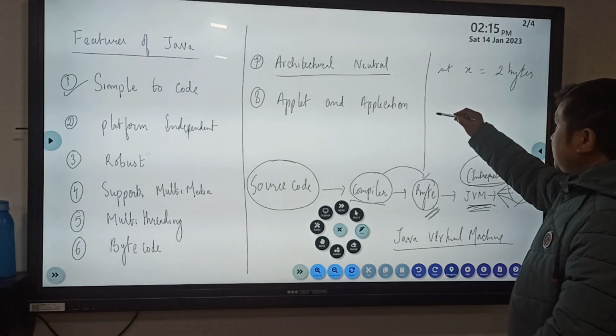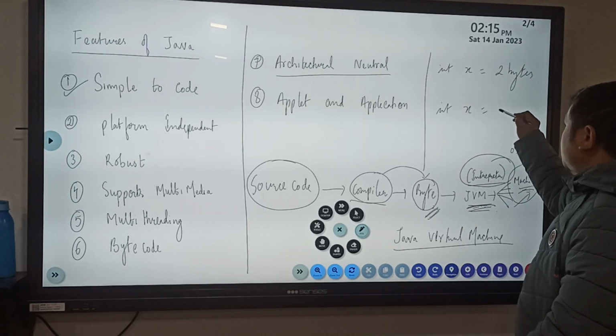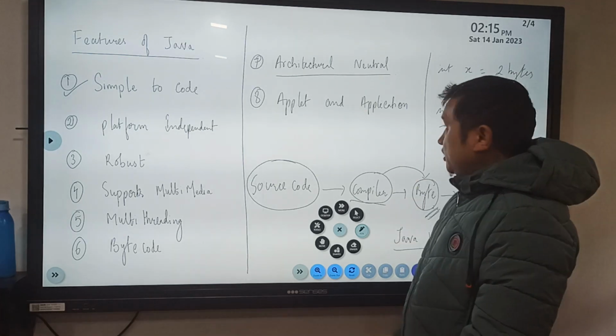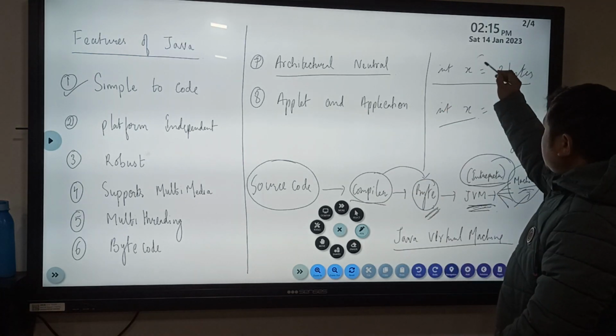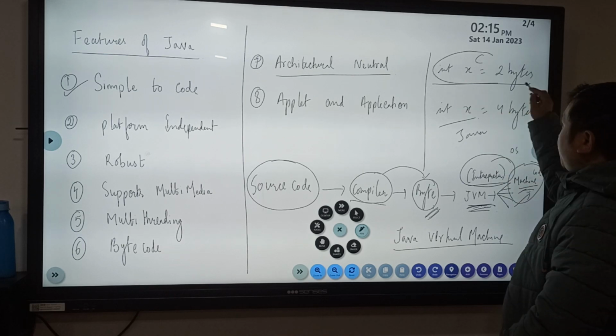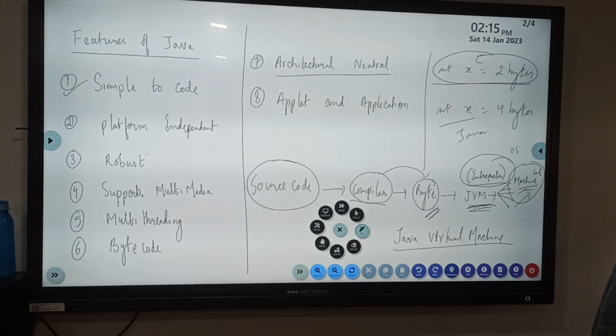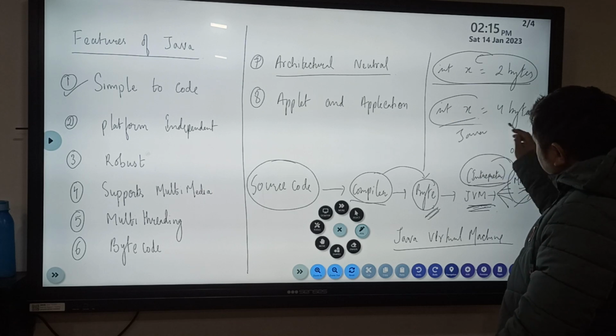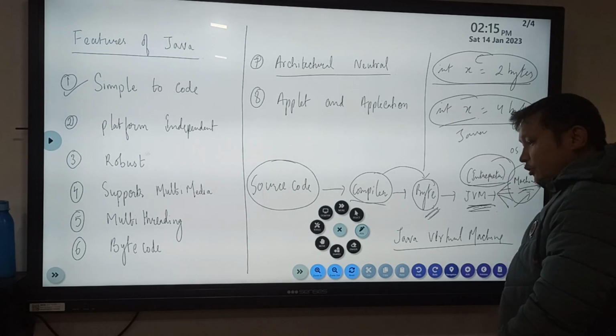Whereas in Java, if you declare an integer variable, it takes 4 bytes. So this is C and this is Java, the same variable: in C int x takes 2 bytes, whereas an integer variable in Java takes 4 bytes.